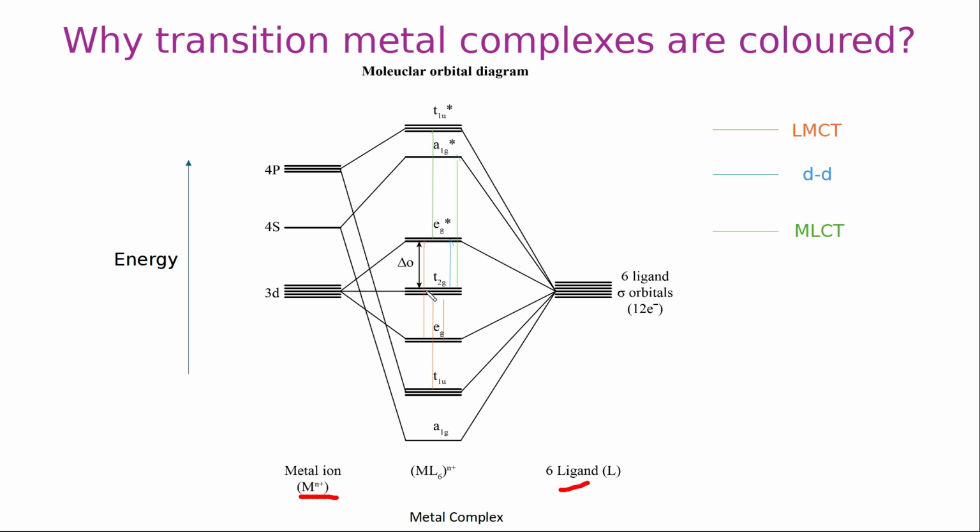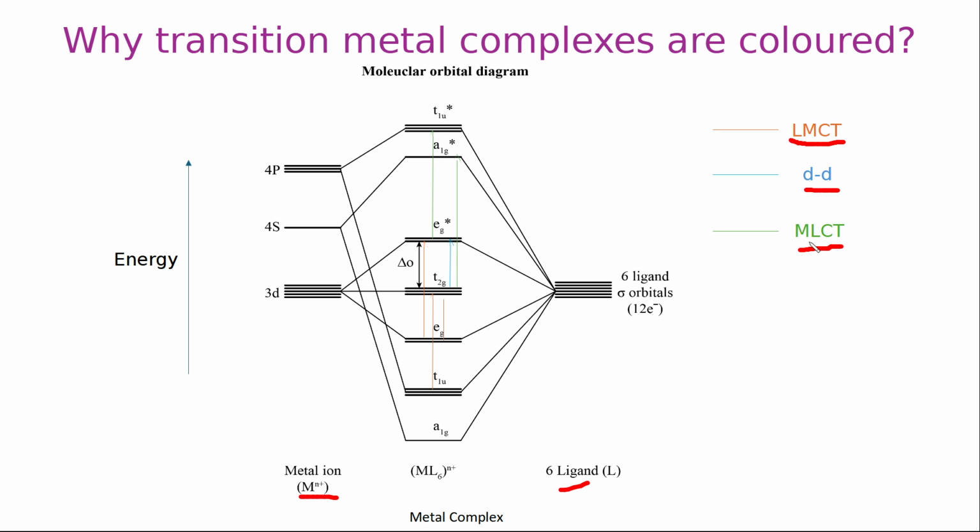So the electron will transit from a lower energy level to a higher energy level. That's why we see the color of the complex, and we also get the spectra, because absorption is happening, so you'll get absorption spectra. And which transition is happening, we have to identify. There are various kinds of transitions possible in a transition metal complex, like LMCT, ligand to metal charge transfer, d-d transition, and metal to ligand charge transfer.